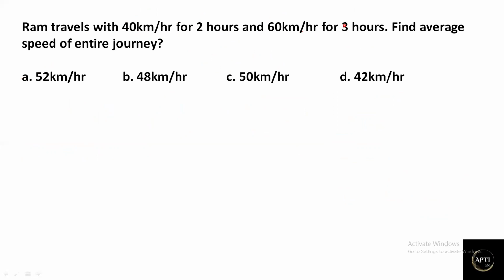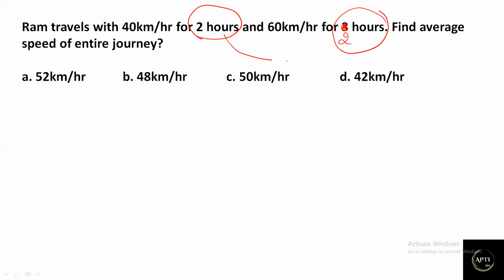I'm just changing the value. Instead of 3 hours, in the second case also I'm taking 2 hours. Find the average speed. Now read the question: the time taken for the first condition is 2 hours, and the time taken for the second condition is also 2 hours.